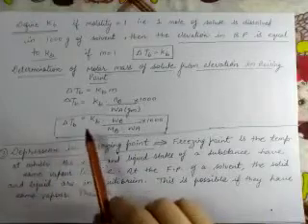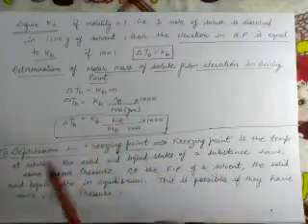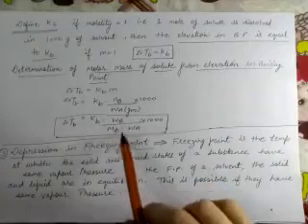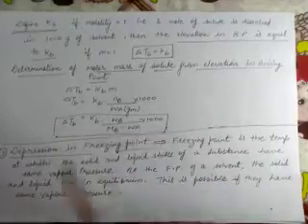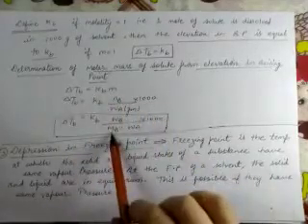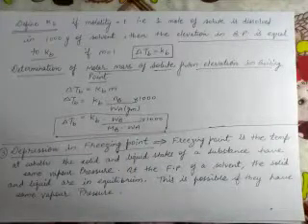Now delta Tb is equal to Kb. Now what is the formula for number of moles? Wb upon Mb, Wa into 1000. So with the help of this formula, this Mb, that is the molar mass of unknown solute, can be calculated.